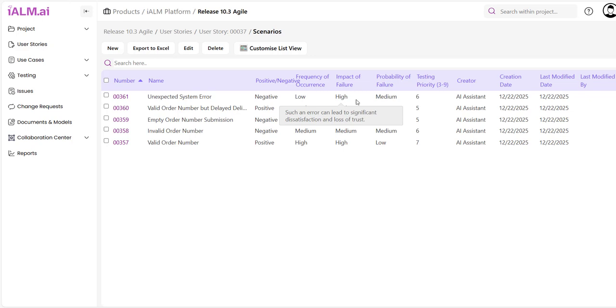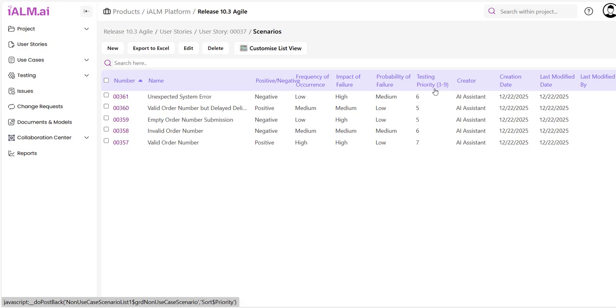Based on these three parameters, it gives me a testing priority, which is simply calculated as the average of the three parameters, assuming high is 3, medium is 2, and low is 1. So, it adds them up and divides by 3. That's why the testing priority is always between 3 and 9. This testing priority is critical when the team does not have time to test all scenarios, or at least, test all scenarios with the same level of rigor. That's where we will use formal versus informal testing, as we will see in a different recording.